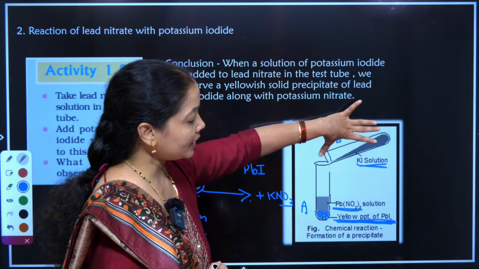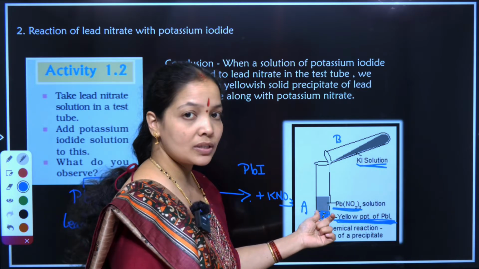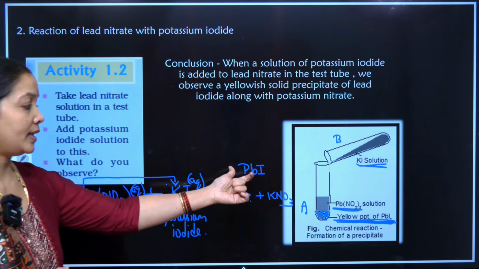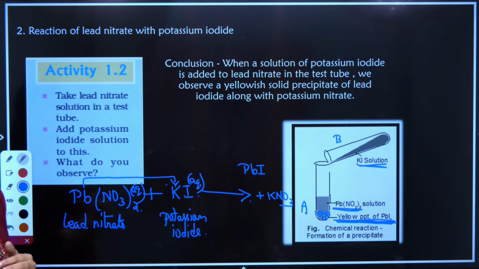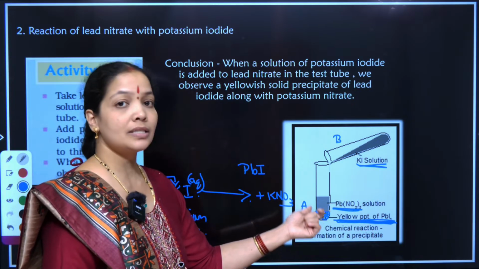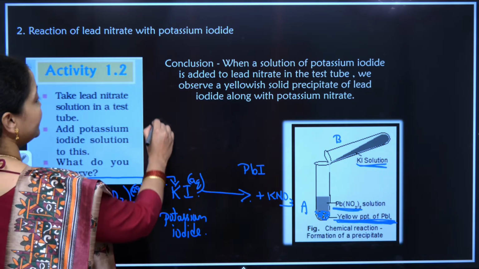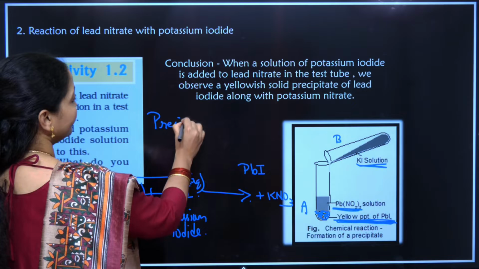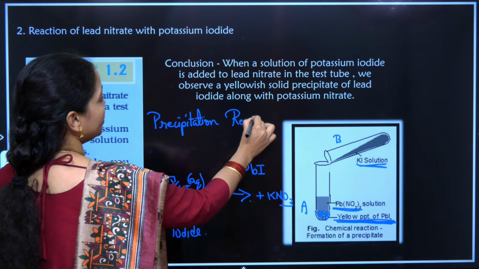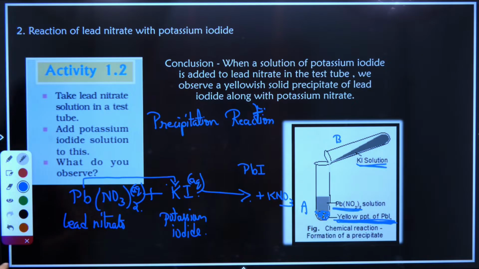The solution of potassium iodide and lead nitrate, when mixed with each other, I can see a yellow substance that is left over in test tube A, which is called lead iodide. Therefore, I can say that this is a type of chemical reaction in which a new substance is left over at the bottom. So we give it a name called precipitation reaction. Precipitation reactions are those reactions in which a precipitate is left over after the reaction.